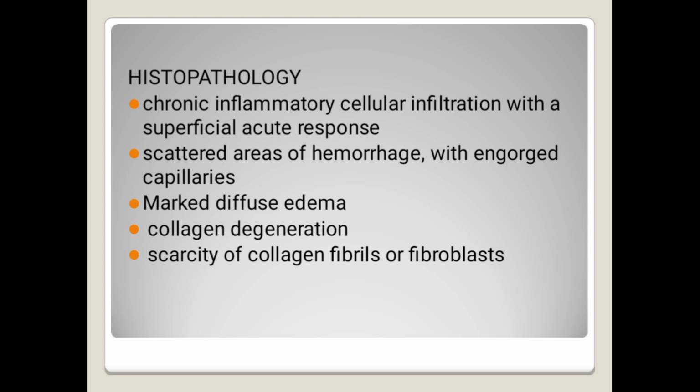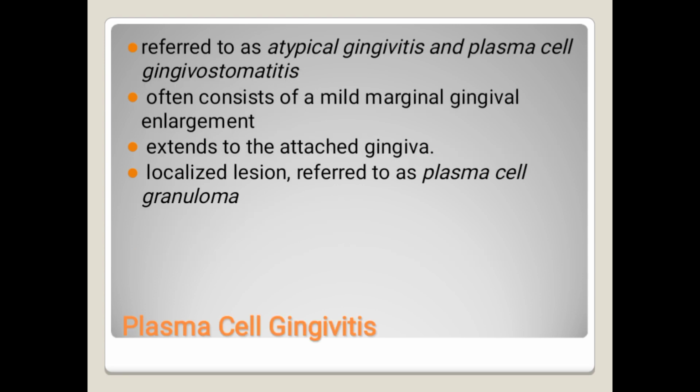Histopathology shows a chronic inflammatory cellular infiltrate with a superficial acute response. There are scattered areas of hemorrhage with engorged capillaries, marked diffuse edema, collagen degeneration, and also a scarcity of collagen fibers and fibroblasts. The collagen and fibroblasts were fewer.